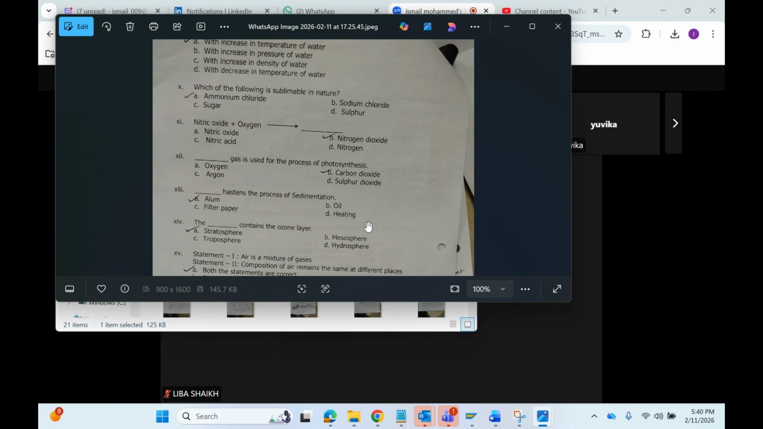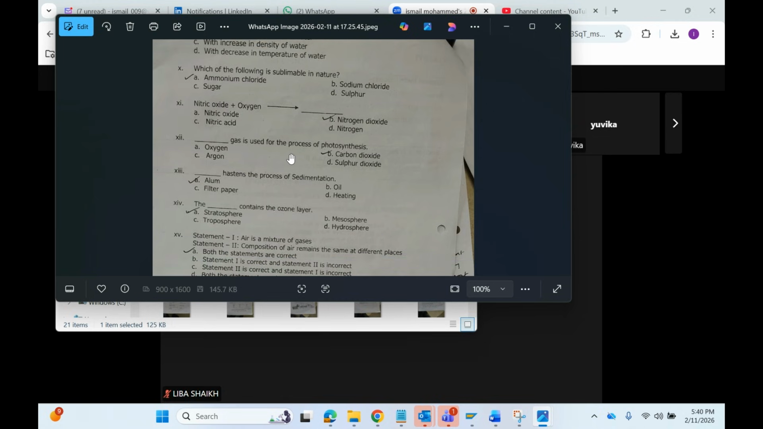Okay, with the increase in temperature of water, solubility of most solids increases. The first line is not copied, but that line is: solubility of most solids increases with increasing temperature of water, and the solubility of most gases decreases with the increasing temperature of water. Opposite. Okay, just remember that one.